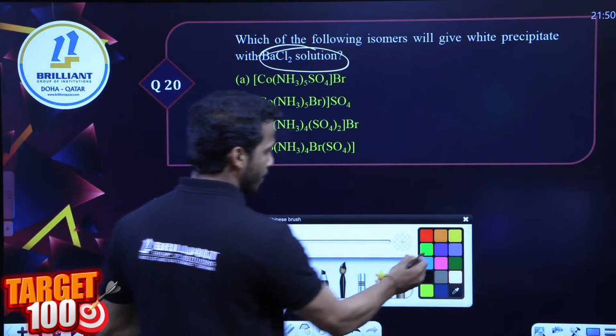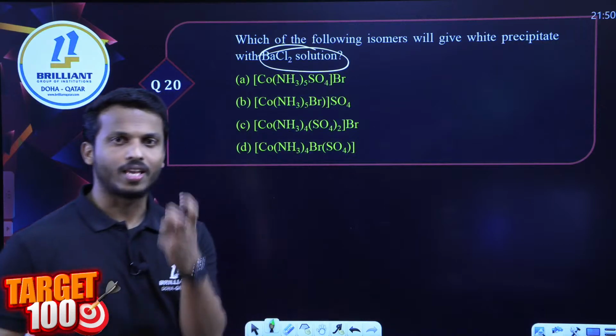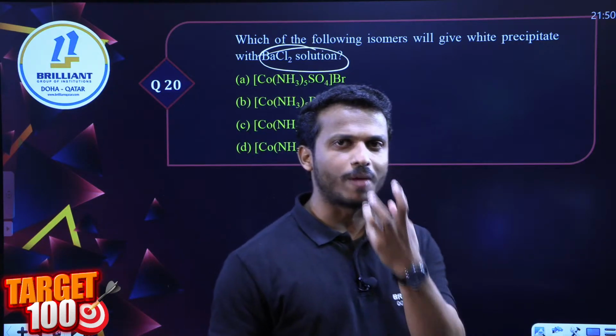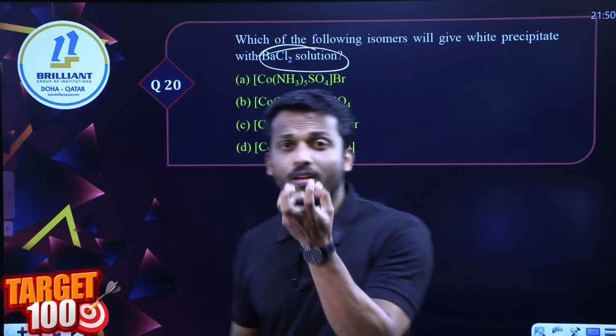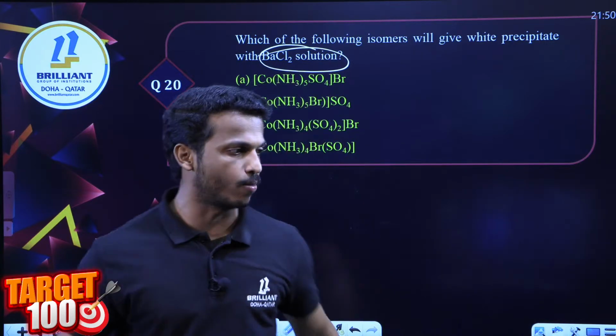Next one, which of the following isomers will give a white precipitate with barium chloride, dear all? Come on, easy question. Which one can give a white precipitate when you treat it with barium chloride solution?